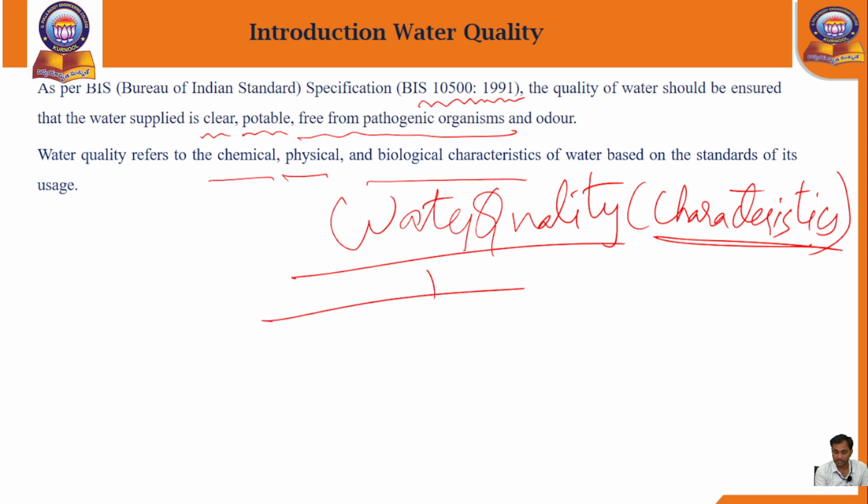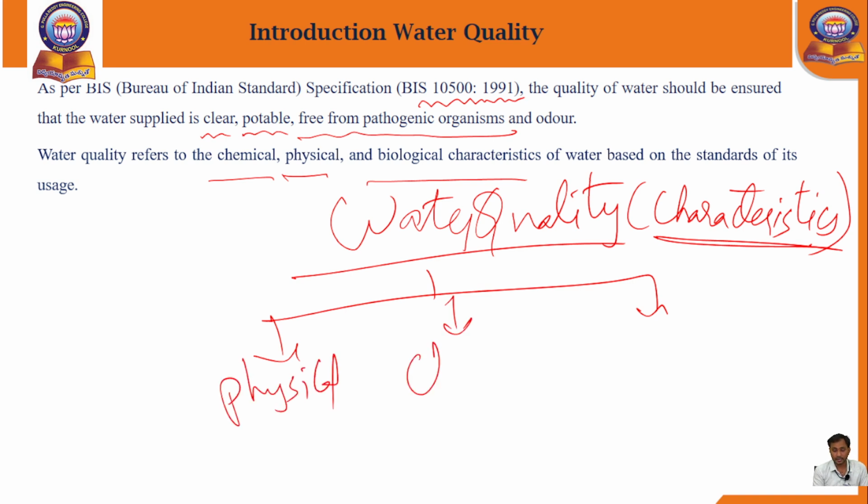Those characteristics are: number 1, physical characteristics and chemical characteristics, that is, to remove any chemical compounds. Next, biological characteristics, that is, to remove any bacteria and insects. So these are the characteristics we follow in water quality.